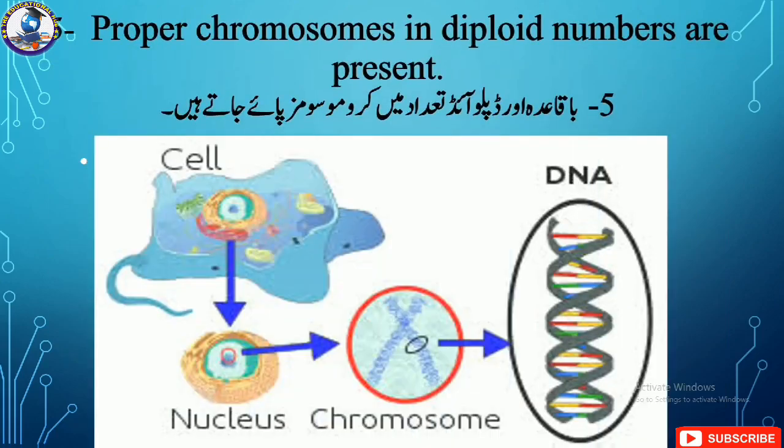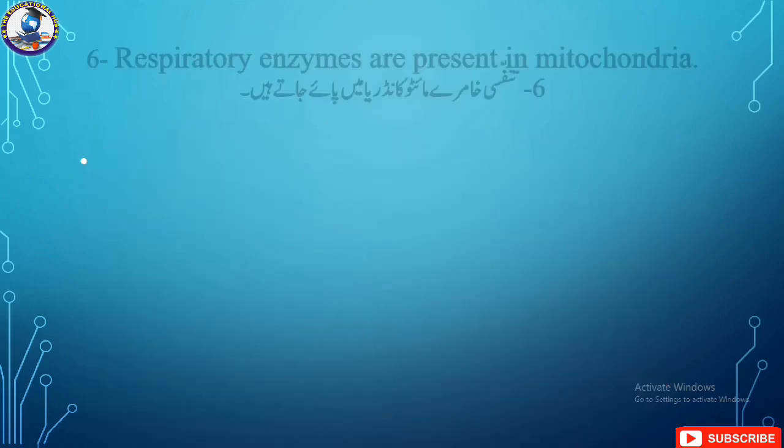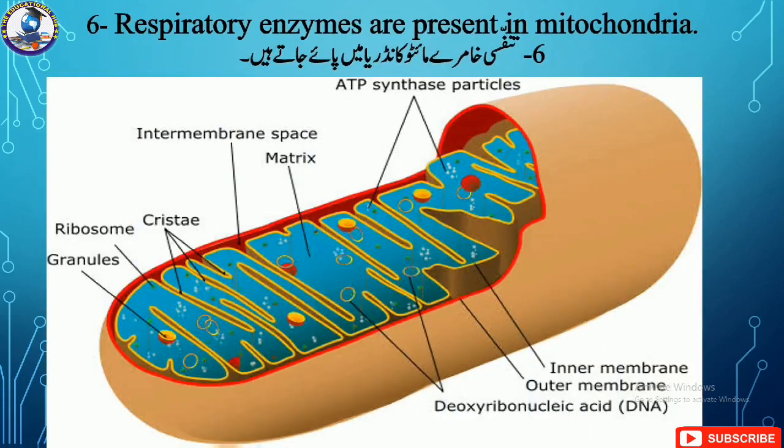Proper chromosomes in diploid numbers are present. Respiratory enzymes, which are responsible for the production of energy in the form of ATP, are present in the mitochondria, which is also known as the powerhouse of the cell.